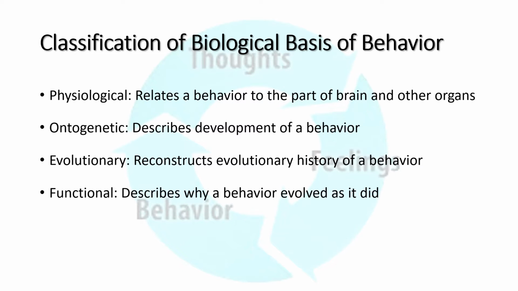The ontogenetic basis of behavior describes how a behavior developed. Evolutionary basis of behavior reconstructs the evolutionary history of a behavior and tells us how this behavior evolved. And the functional basis of behavior describes why a behavior evolved as it did and what function it serves. Mostly it's for survival.